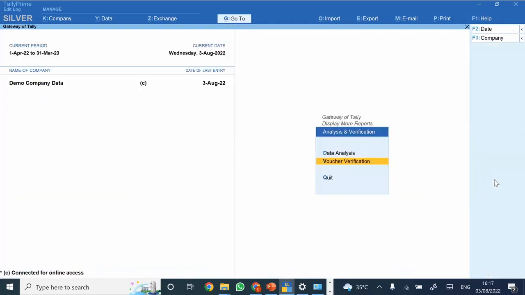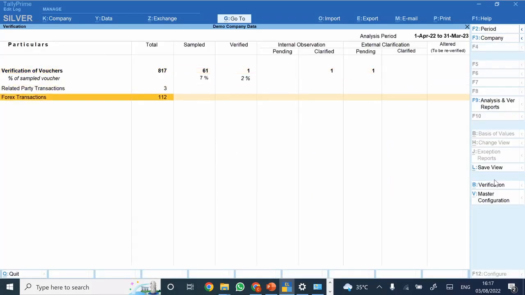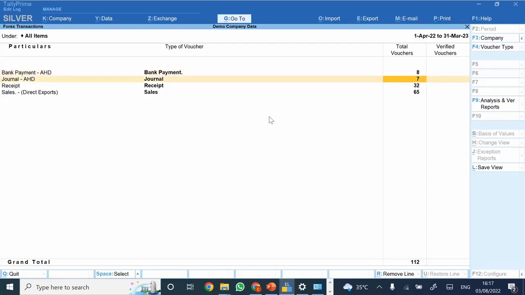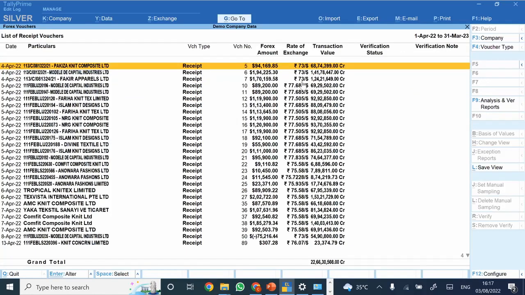So this was basically regarding the audit and analysis. I think there was one more particular type of transaction, which is forex transactions. For any forex transaction, how many vouchers have been done in foreign currency or multi-currency, you could trace from here. And even in the report, you are supposed to mention the net foreign inflow and foreign outflow. If you want to trace that, you can have it from here. You can check each of them.